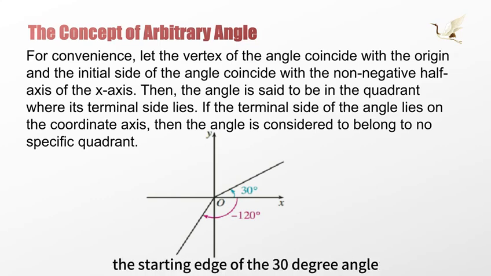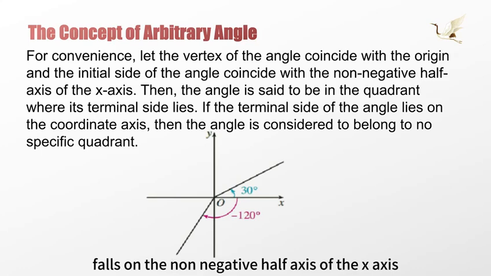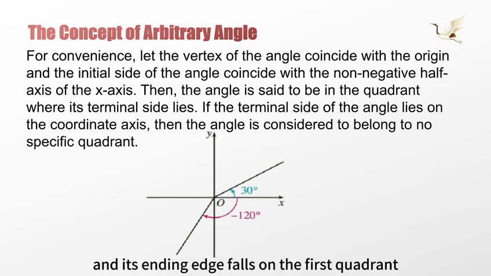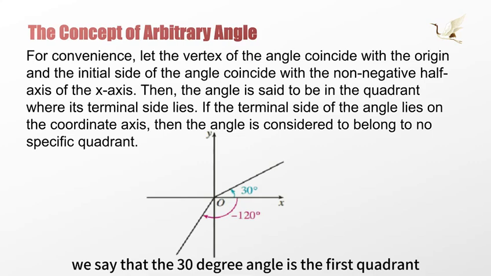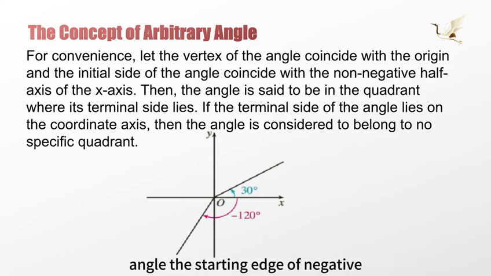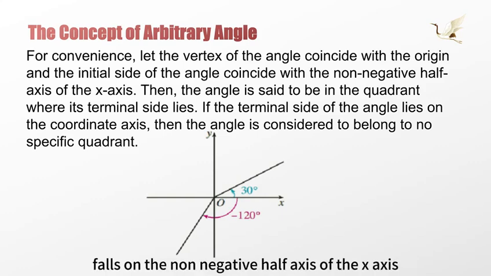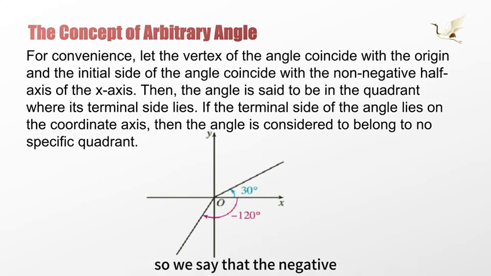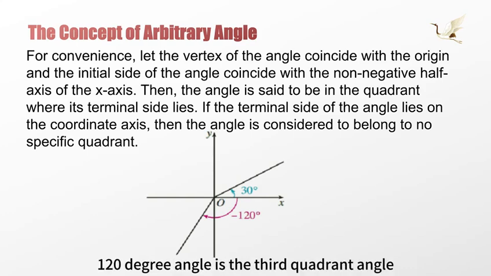The starting side of the 30-degree angle falls on the non-negative half-axis of the x-axis as specified, and its terminal side falls in the first quadrant, so we say that the 30-degree angle is a first quadrant angle. The starting side of negative 120 degrees falls on the non-negative half-axis of the x-axis, and its terminal side falls in the third quadrant, so we say that the negative 120-degree angle is a third quadrant angle.